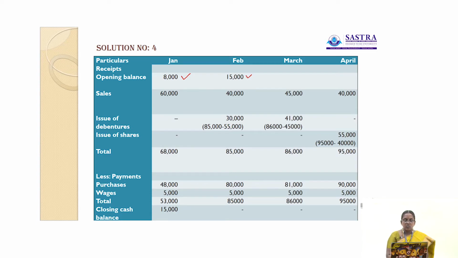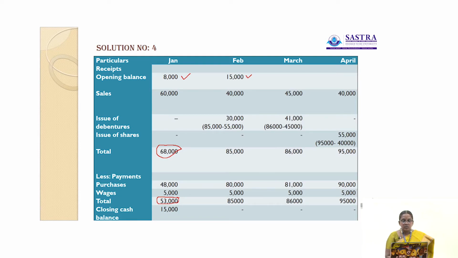Next, in the month of January, there is no issue of debentures or issue of shares. The total receipt is 8,000 plus 60,000, which is 68,000. The total payments are purchases 48,000 and wages 5,000, so the total is 53,000. Now you have to find the closing cash balance. The difference between these two, 15,000, is the closing cash balance.